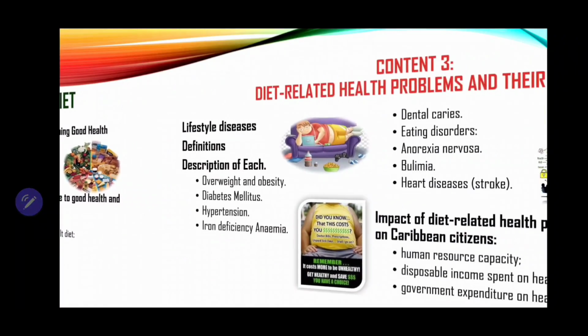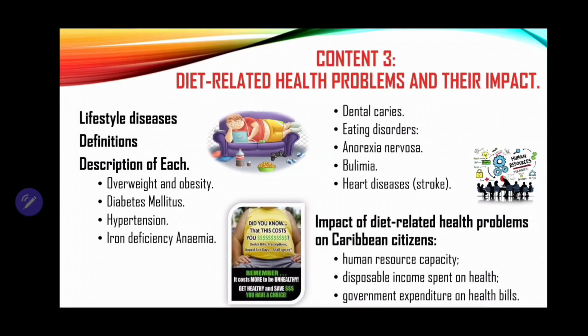Now let us look at content 3. You were required to know about the diet-related health problems and their impact. So make sure that you are able to identify and describe certain lifestyle diseases, because some question may ask you, what is the impact of obesity, overweight, and obesity on Caribbean citizens? And you have to know the cons of having these diseases. You have to know the problems that are related to them.